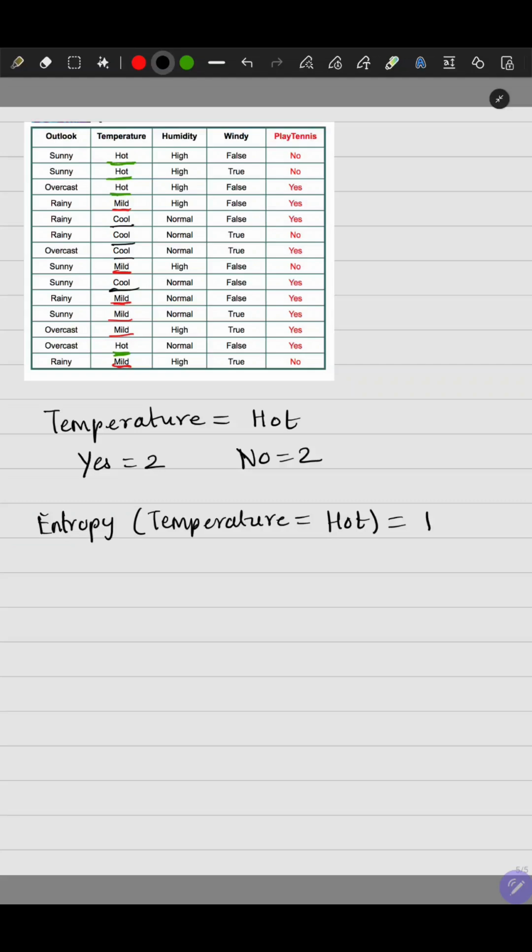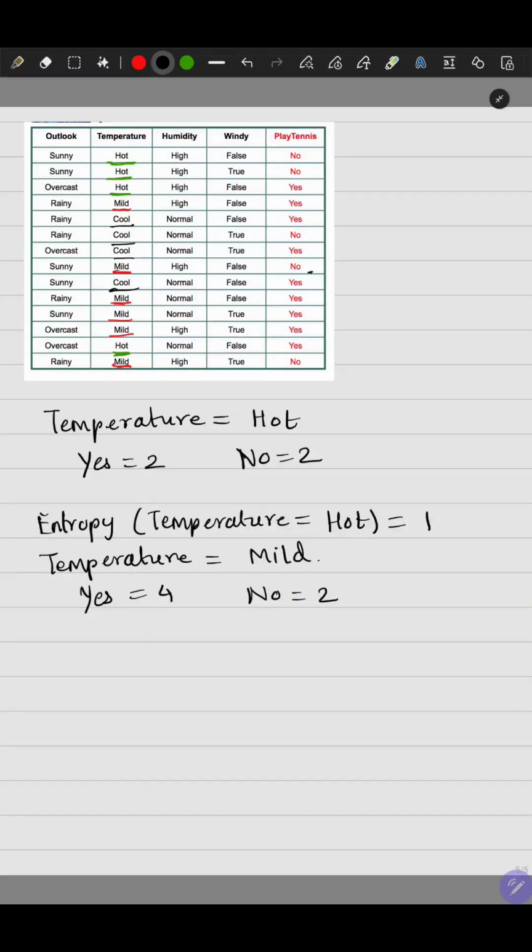Now let's decide for temperature equal to mild. When temperature is mild on the 4th day, the person does go out to play tennis. Here the temperature was mild, but the person did not go out to play tennis, right? So 1 yes, 1 no so far. Then second yes, third yes, fourth yes. So when temperature equal to mild, there are 4 yes days and 2 no days.